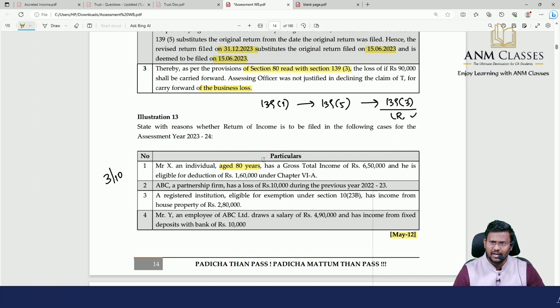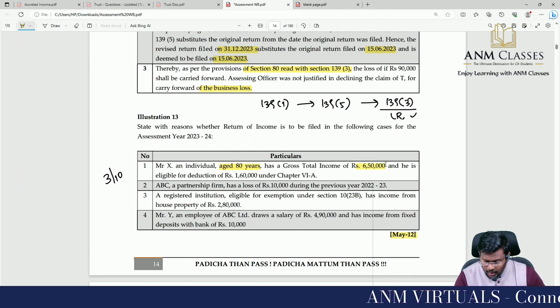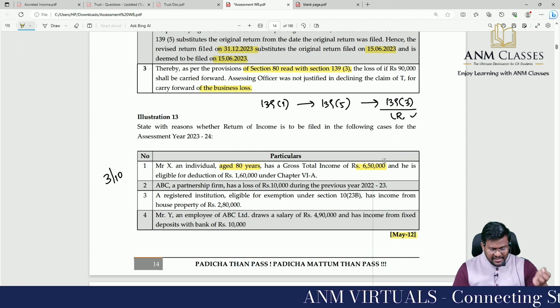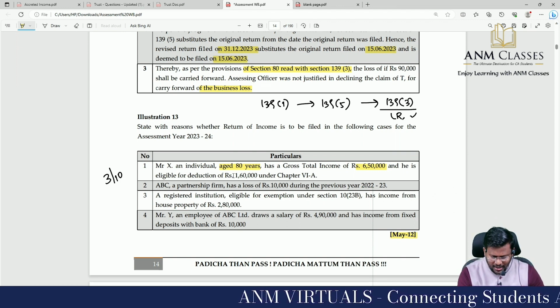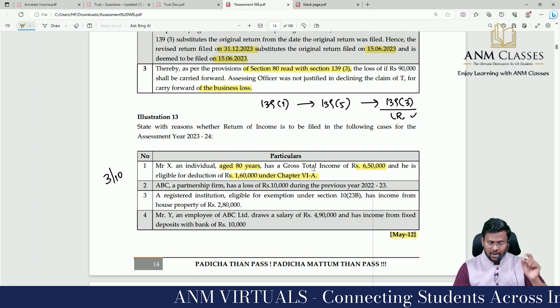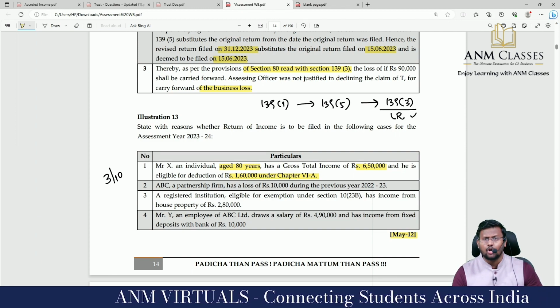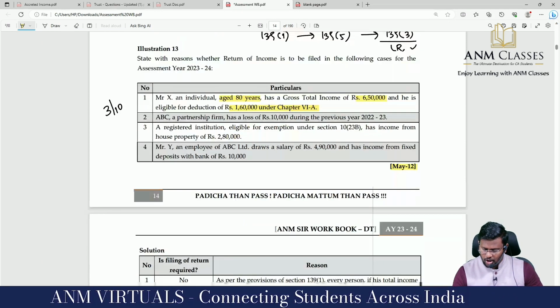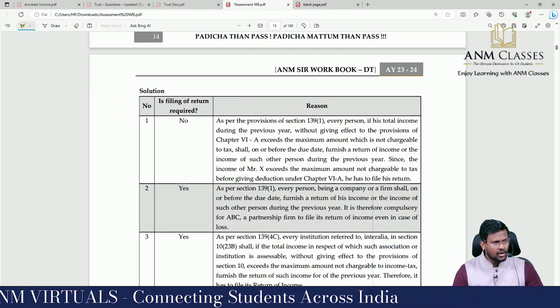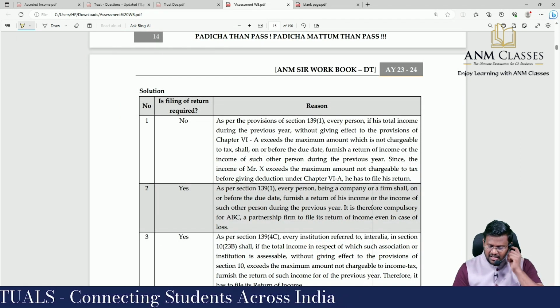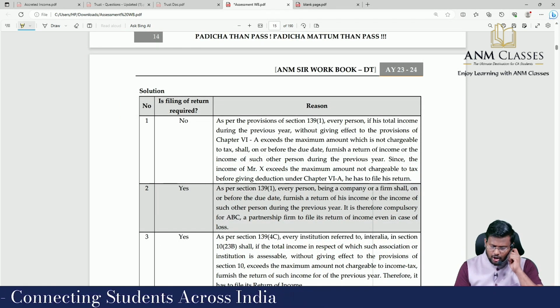3 lakhs or 5 lakhs? 5 lakhs, because the assessee is a super senior citizen, has a gross total income of 6,50,000 and is eligible for deduction of 1,60,000 under Chapter 6A. Will you see gross total income or total income? Since the gross total income exceeds the basic exemption limit, sir, he has to file the return of income, correct?